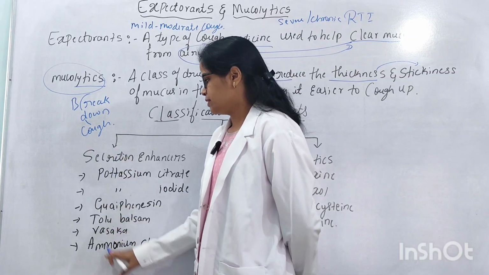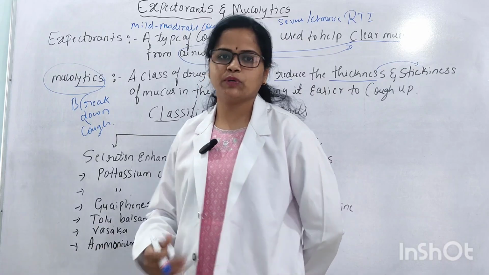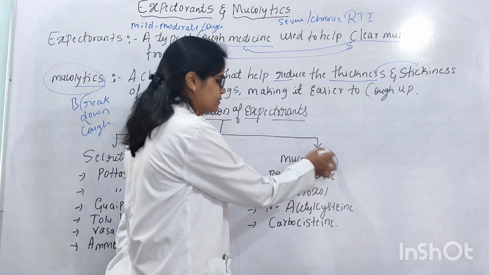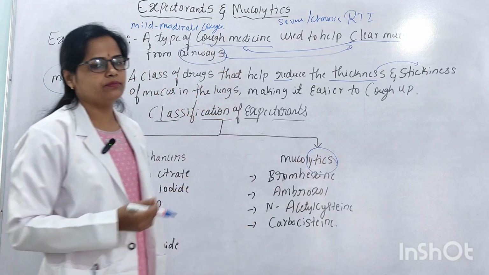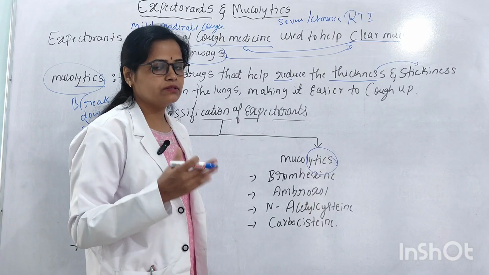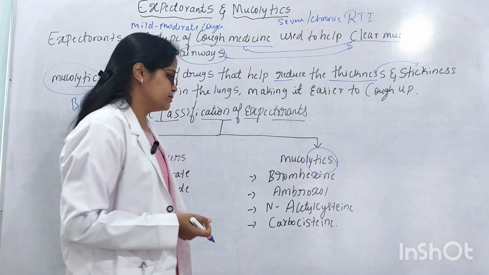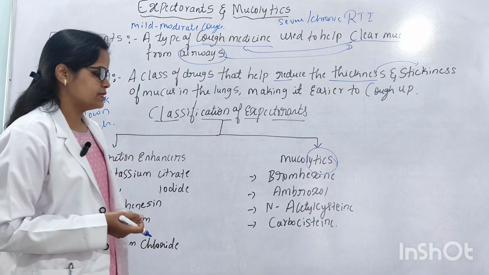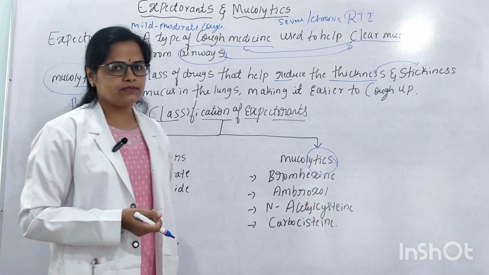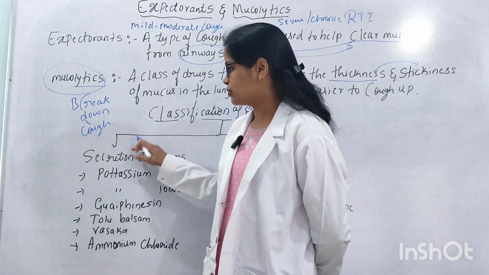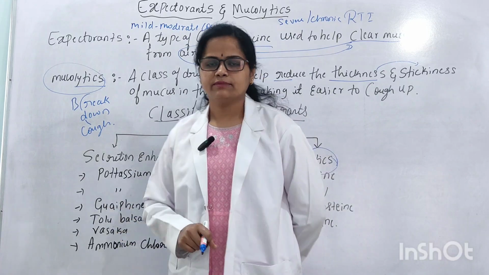And next the mucolytics, which break down the mucus and are used to treat severe coughs. Examples are bromhexine, ambroxol, N-acetylcysteine and carbocisteine. Next we'll see a detailed explanation of these expectorants.